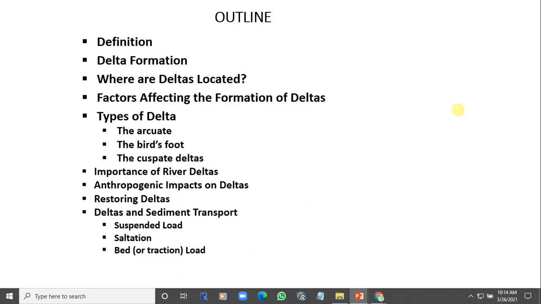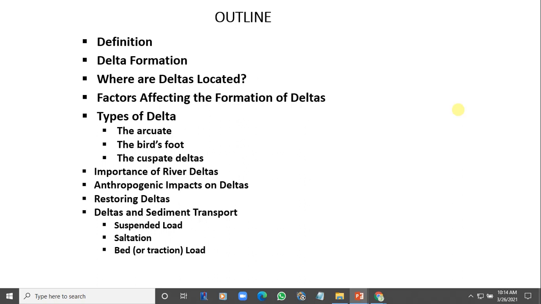Deltas are wetlands that form as rivers empty their water and sediment into another body of water, such as the ocean, lake, or another bigger river. I've said that earlier. Now, please listen, although very uncommon, deltas can also empty into land, but we don't want to talk about that. We are not even finished talking about the ones that empty into another body of water, but in a very uncommon situation, you can find it on land.